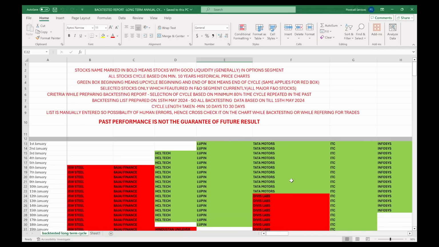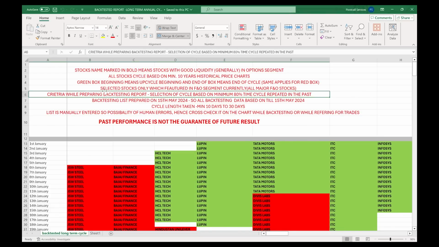So if you think some stock is not appearing here, then possibly that stock did not feature in F&O for the last 10 years. Another reason is that the stock may not have had any up cycle or down cycle consistently for 10 years. That also could be a possibility. But otherwise, you will see that most of the major F&O stocks appear in this report.